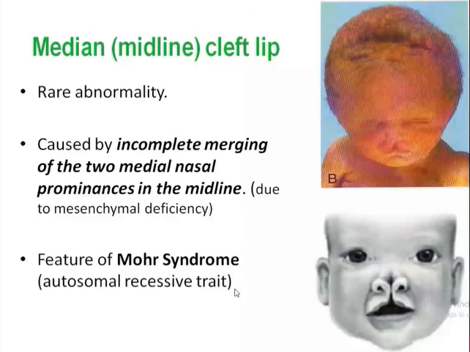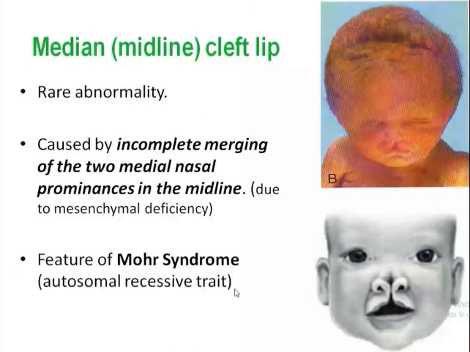Some cleft lip and palate appear as part of a syndrome determined by a single gene mutation. Others are part of a chromosomal syndrome, like when we study genetics, trisomy 13, that is Patau syndrome, has cleft lip and cleft palate.